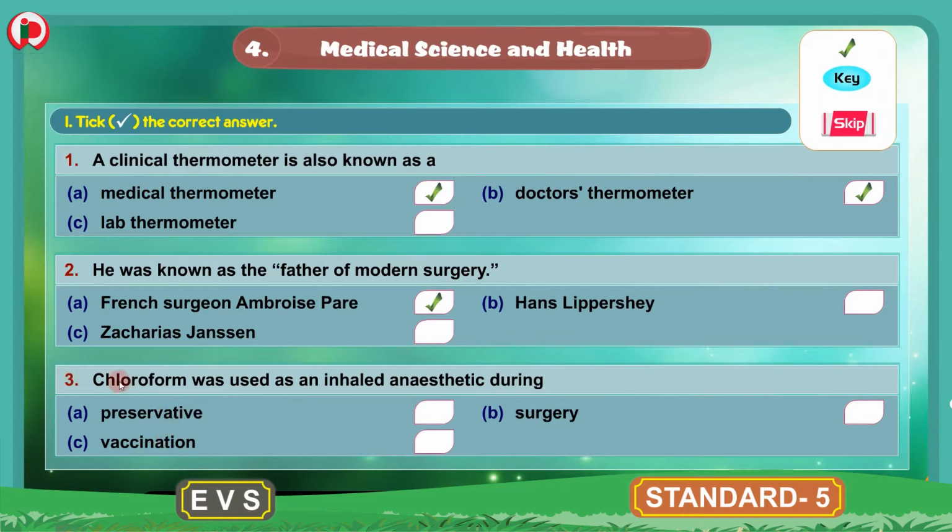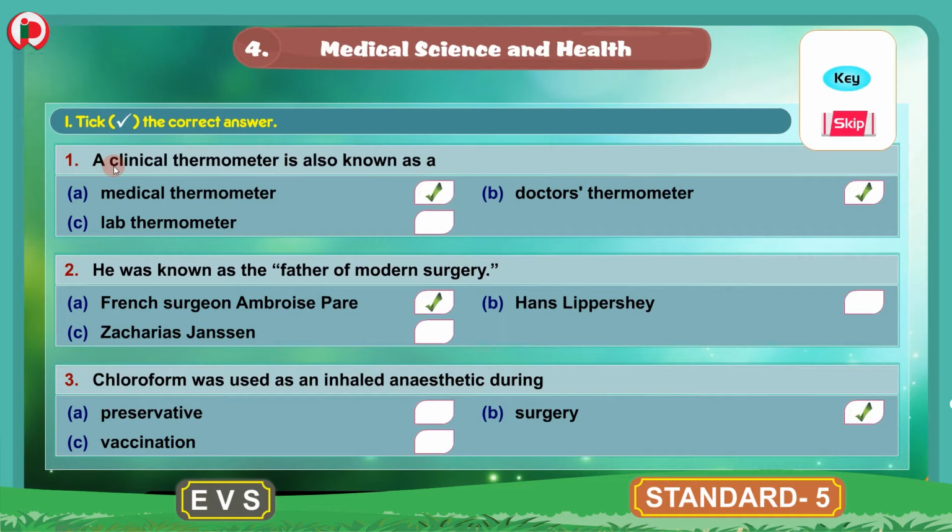3. Chloroform was used as an inhaled anesthetic during A. Preservative, B. Surgery, C. Vaccination. And the correct answer is option B. Surgery. We will put a tick mark for option B. Chloroform was used as an inhaled anesthetic during surgery.